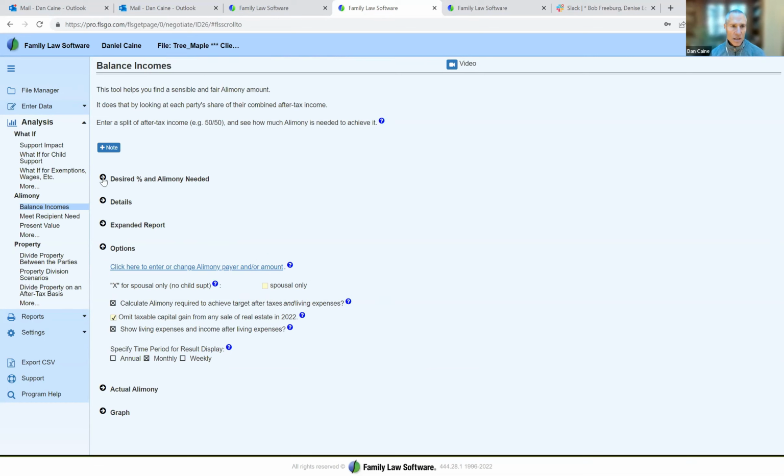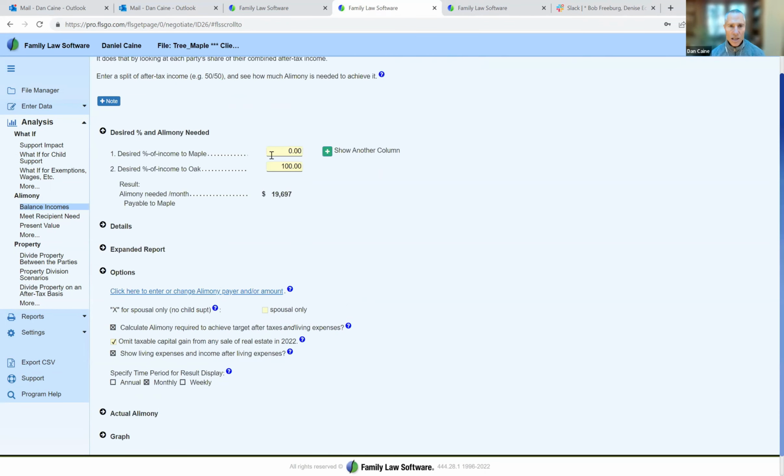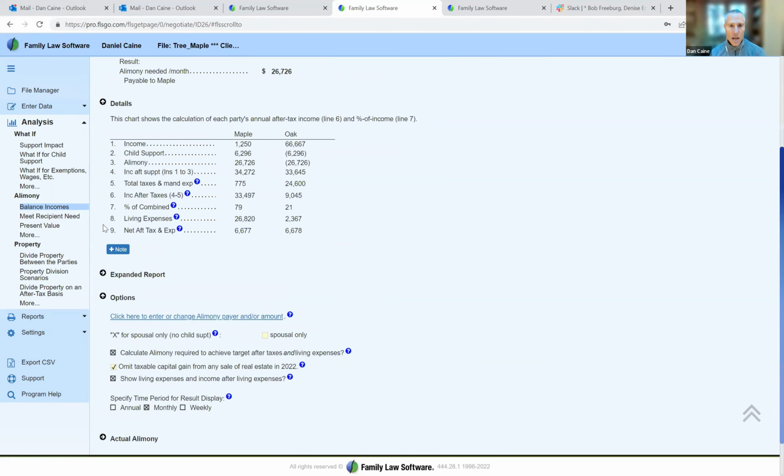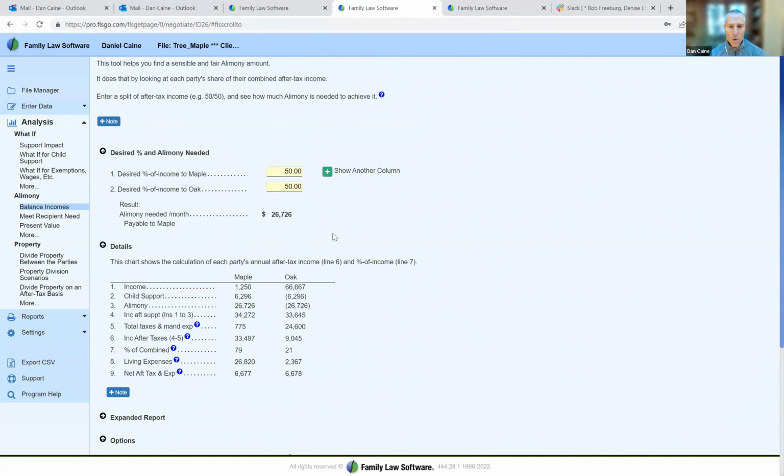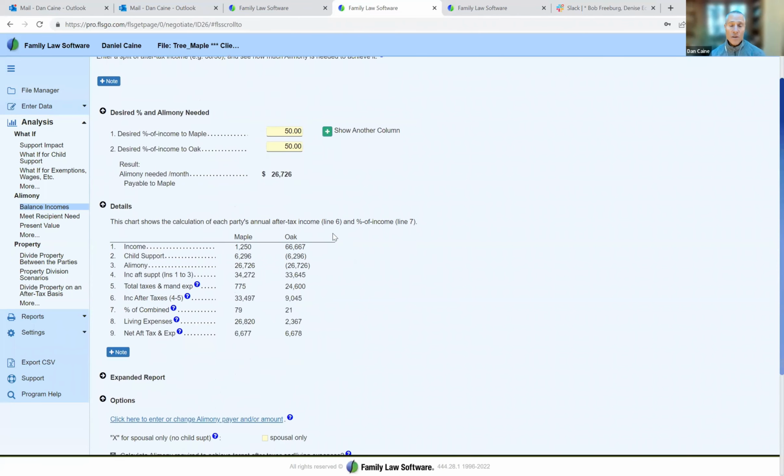And what is the target? Now I'm going to say, what is my desired target? And my desired target is that Oak and Maple end up with 50% each of the income after expenses and taxes. The software instantly tells me that the alimony I need to achieve that equalization is $26,000 a month. And if I click details here, I see what the financial situation of the parties would be.